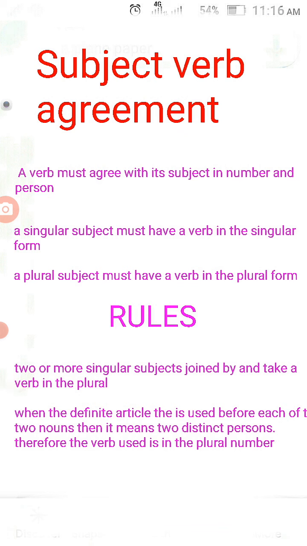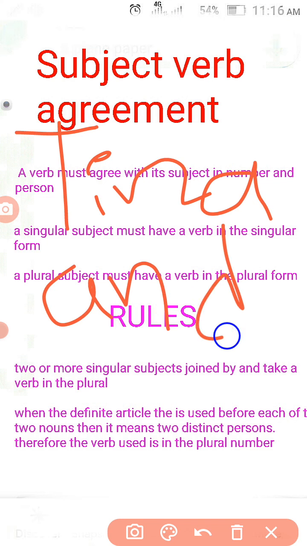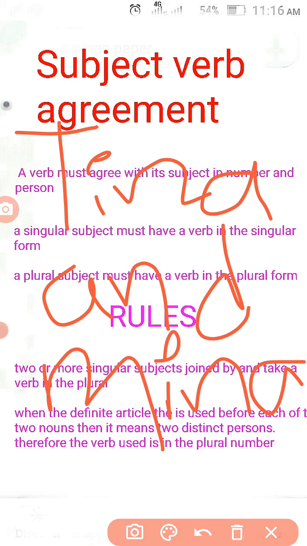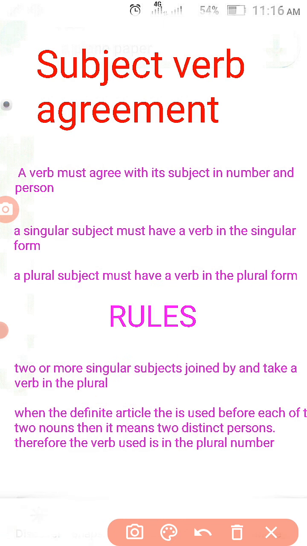I am writing here: Tina and Meena are. Are should come. First I told you is, so now it should be are. Okay, singular subject, singular verb; plural subject, plural verb.